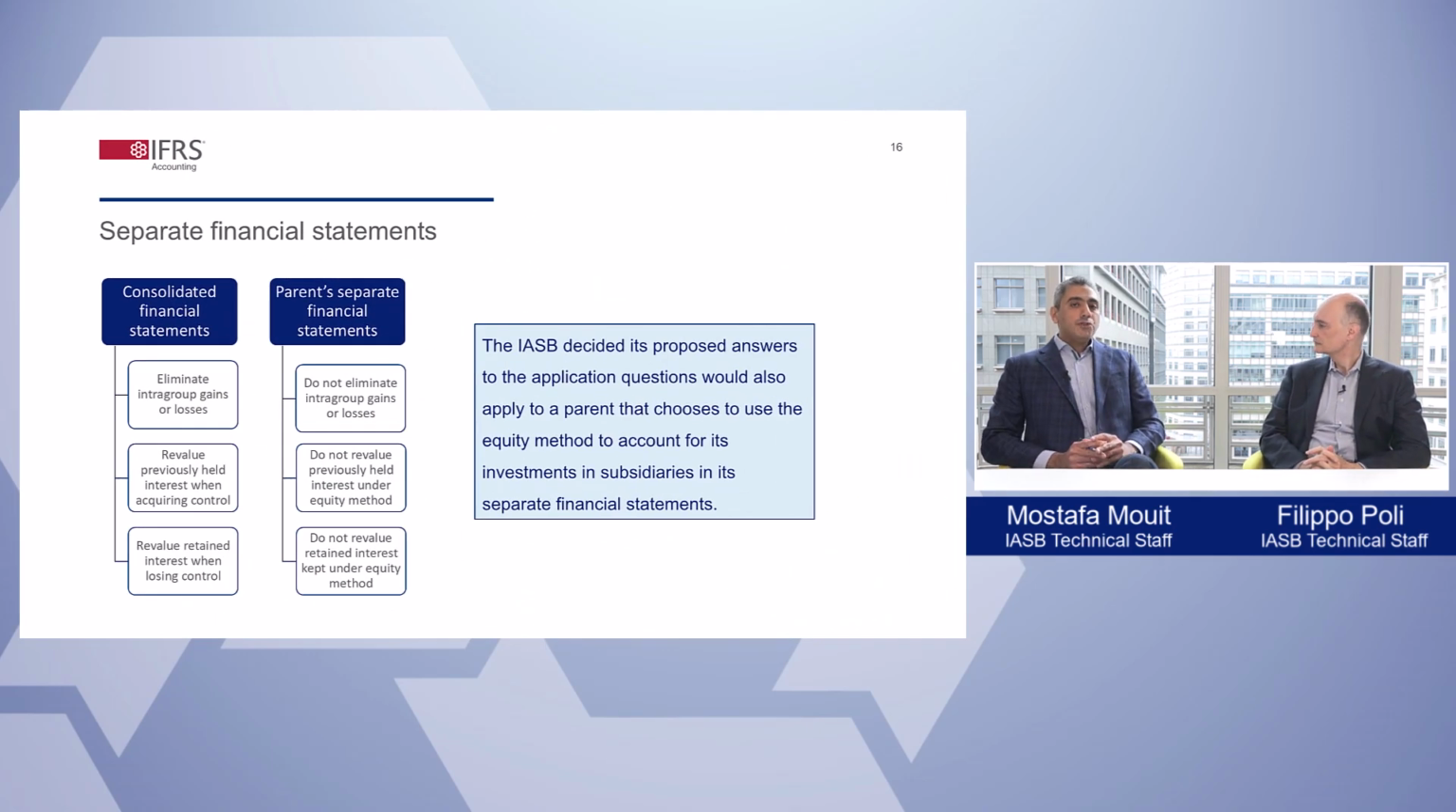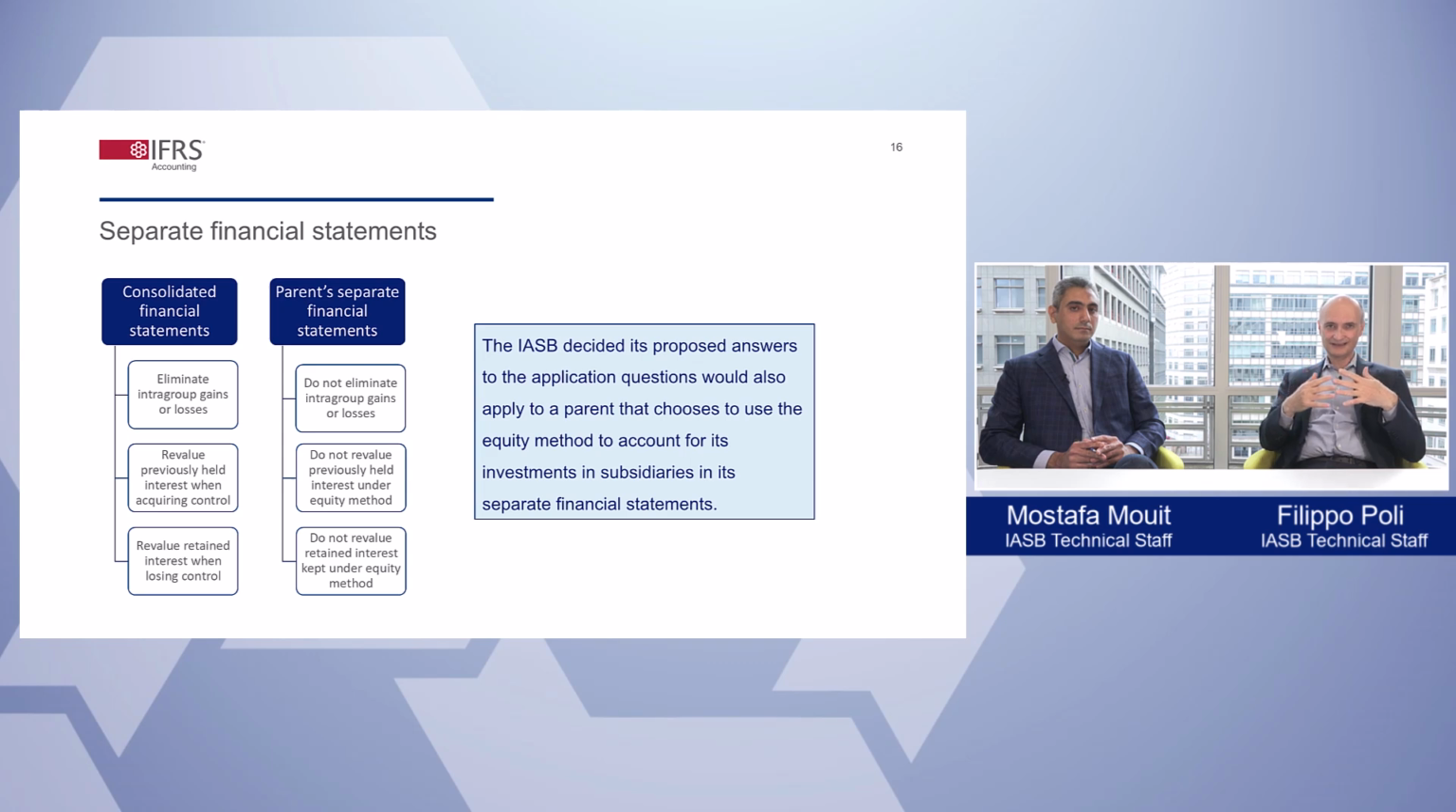Thanks, Filippo. One question I have is how the proposals affect the equity method when it's used in separate financial statements. Yes, the IASB has decided that when an entity applies the equity method to any investment in the separate financial statements, it should also apply all the proposals in the exposure draft. The IASB acknowledged that the proposal to recognize in full gains or losses on transactions with subsidiaries accounted for under the equity method in separate financial statements will create a difference between how intragroup gains or losses are recognized in separate and consolidated financial statements.